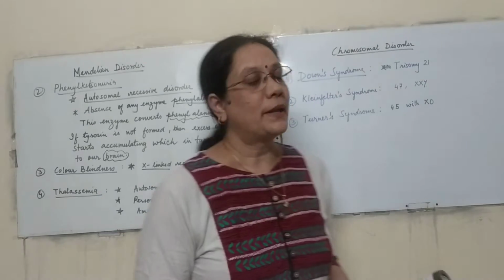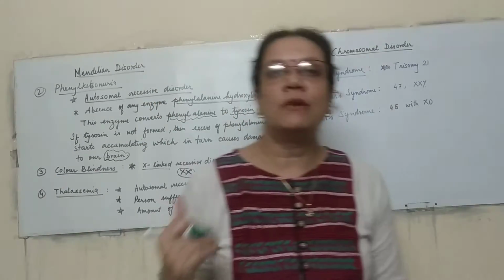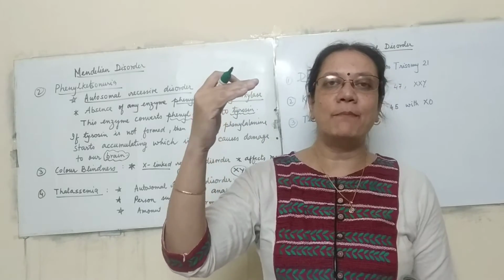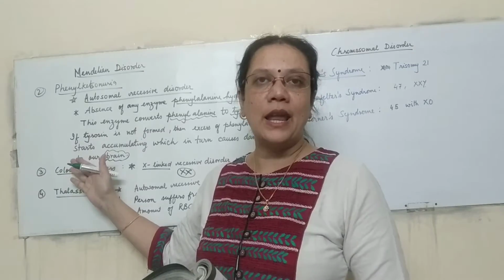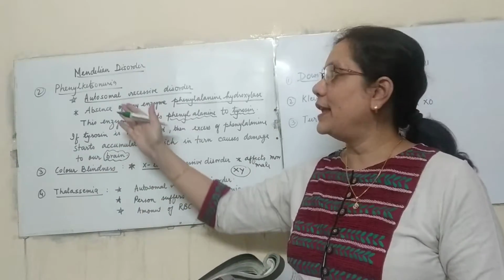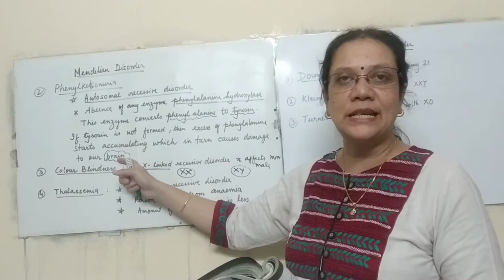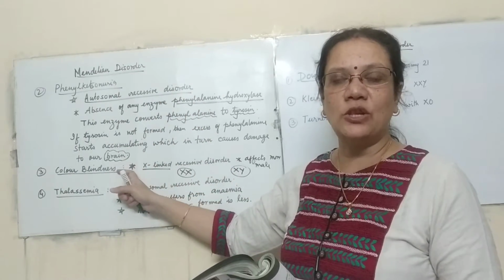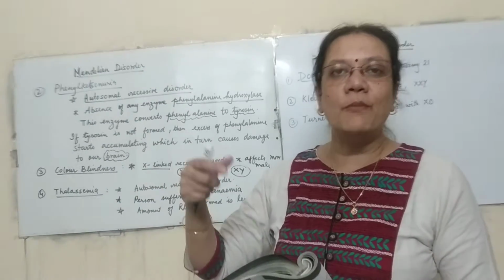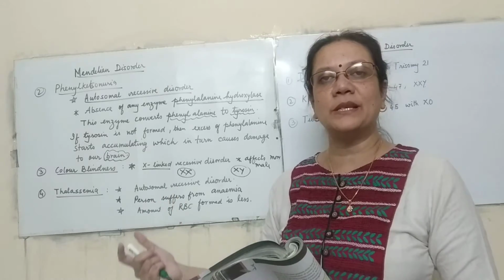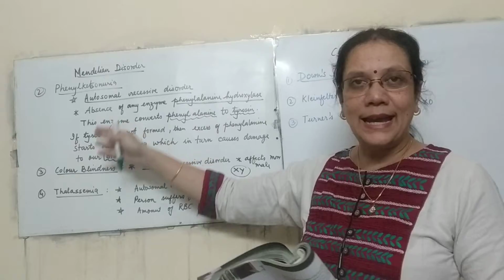Starting with the last topic, that is the chromosomal disorder. Till now the disorders we have done were Mendelian. That means they follow the same Mendelian rule. That is how they are passed down from one generation to another and can be traced through that. We can find out what will be the percentage of the affected individuals, how many females will be affected, or what is the percentage of the males. So these can be calculated from the Mendelian disorders.